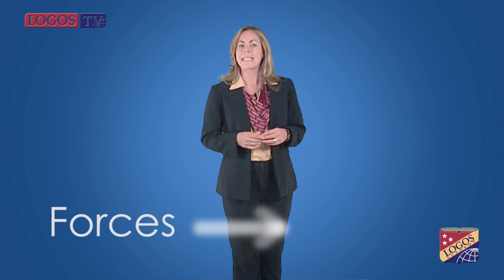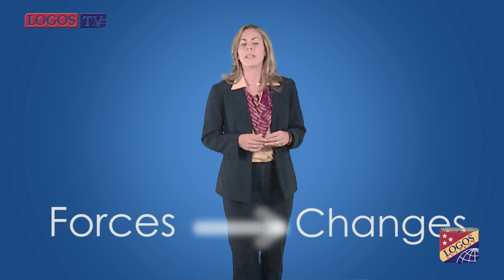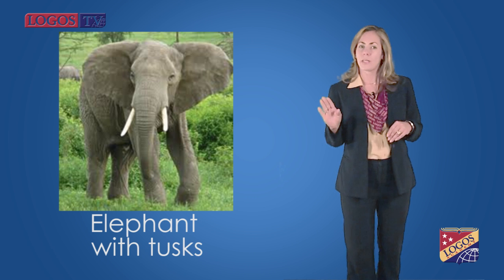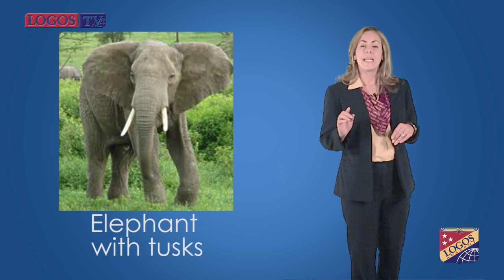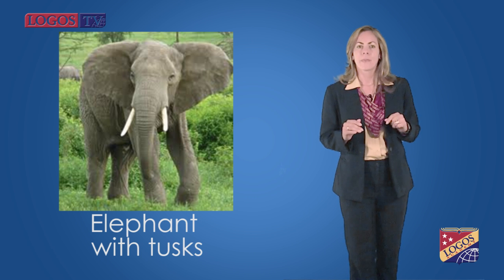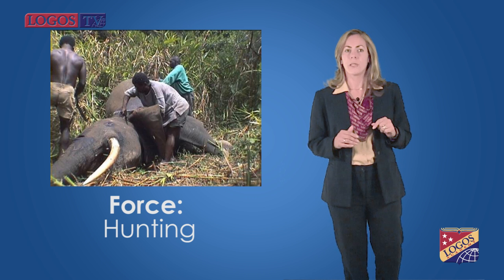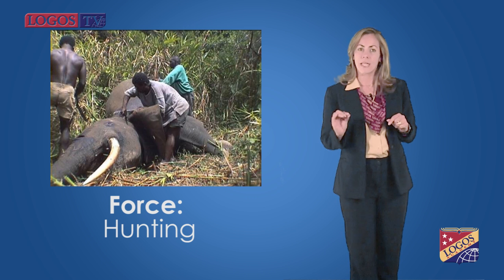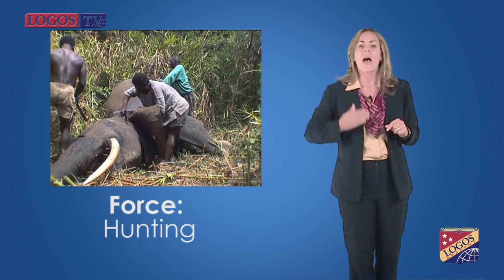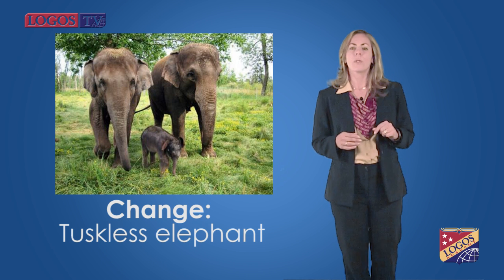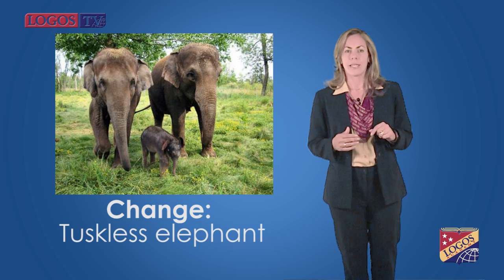For example, scientists think that hunting is affecting the population of elephants in Uganda. In 1930, about 1% of male elephants were born without tusks. Today, as many as 15% of male elephants in that area lack tusks. People hunt the elephants for their valuable tusks. As a result, fewer of the elephants that have tusks survive to reproduce, and more of the tuskless elephants survive. When these elephants reproduce, they pass the tuskless trait to their offspring.